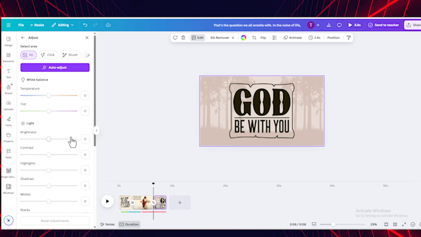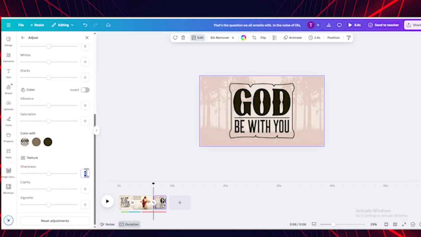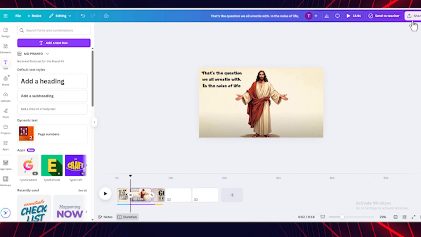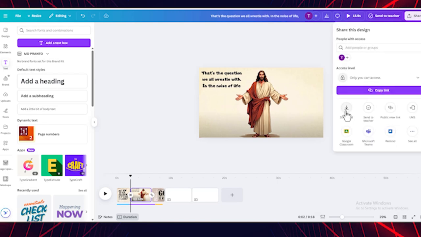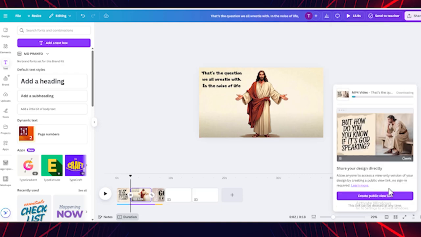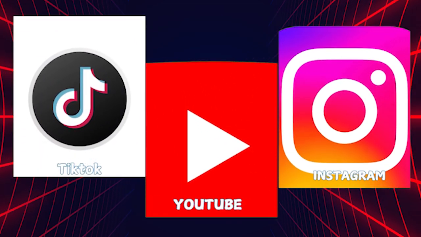Apply filters like brightness, contrast, or vignette for cinematic effects. Once editing is complete, preview your project. Click Download and select your preferred format like MP4. Export in high quality for sharing on platforms like YouTube or Instagram.